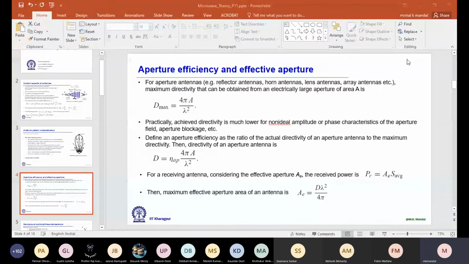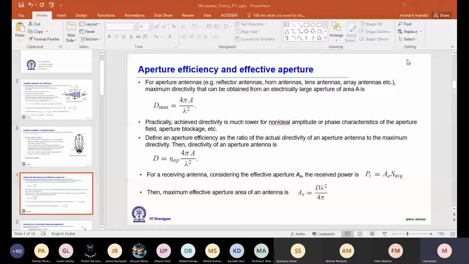Now, for a receiving antenna, considering the effective aperture as AE, the received power is AE times S average. What is S average? It is actually the radiation intensity at the receiving point.